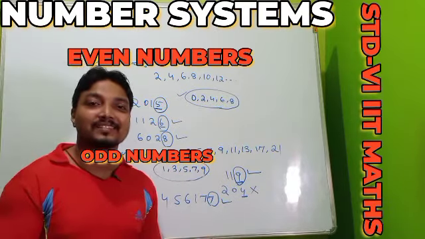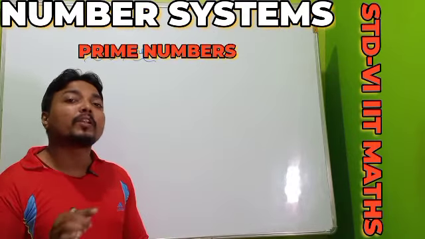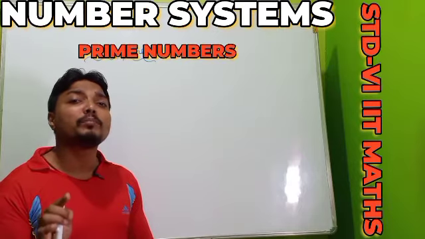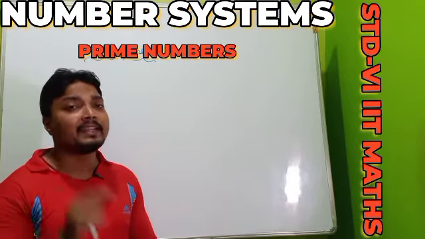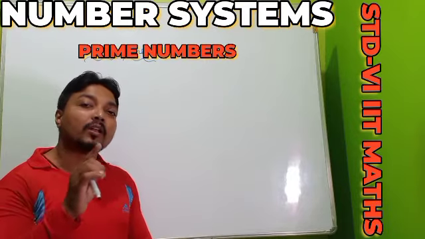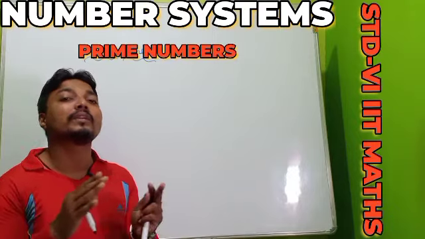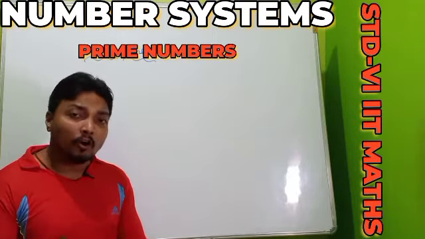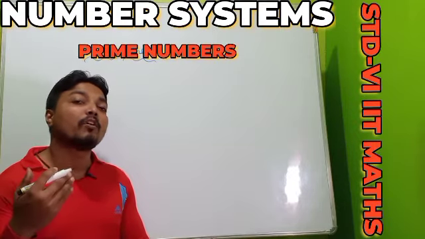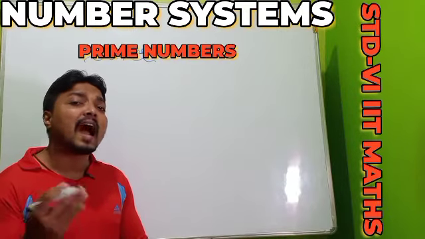Understood up to this? Now we will do the definition of the prime number. Remember, the numbers which are divisible by 1 and the number itself, these numbers we can call as our prime numbers. Otherwise, the definition of the prime number we can also say in another way. The numbers which has